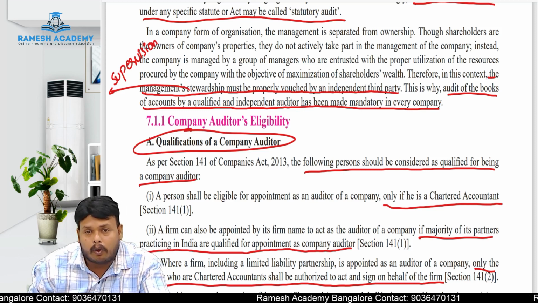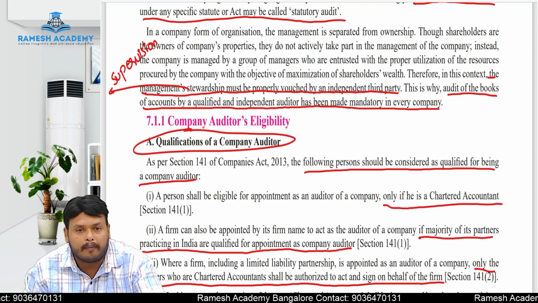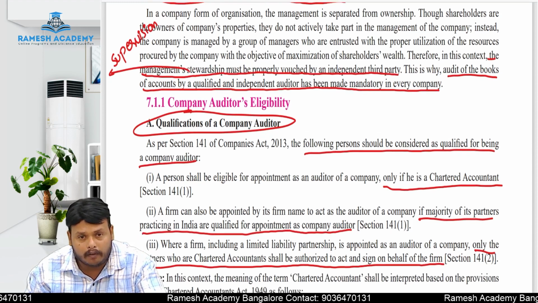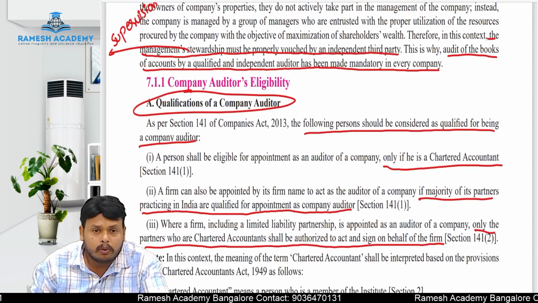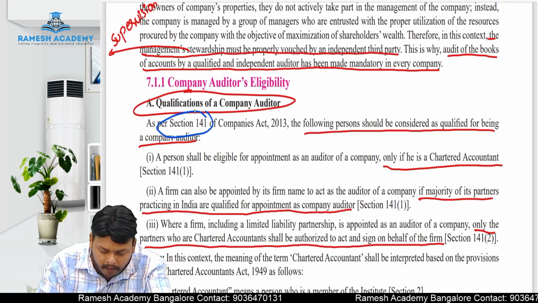Company auditor. What are the qualifications of a company auditor? Who can be appointed as an auditor for a company? And what is his qualification? The qualification of a company auditor has been defined under section 141.